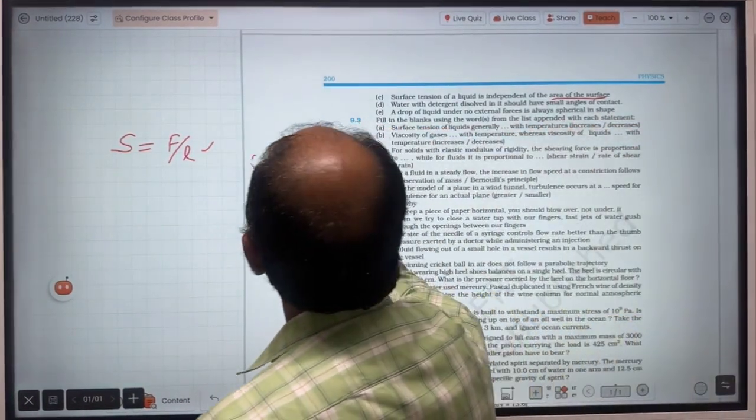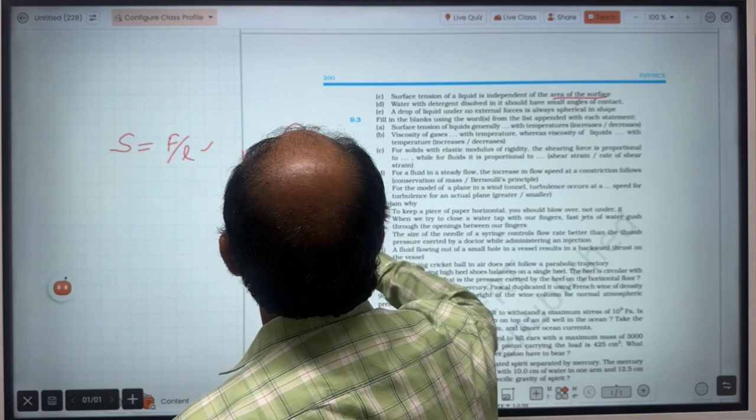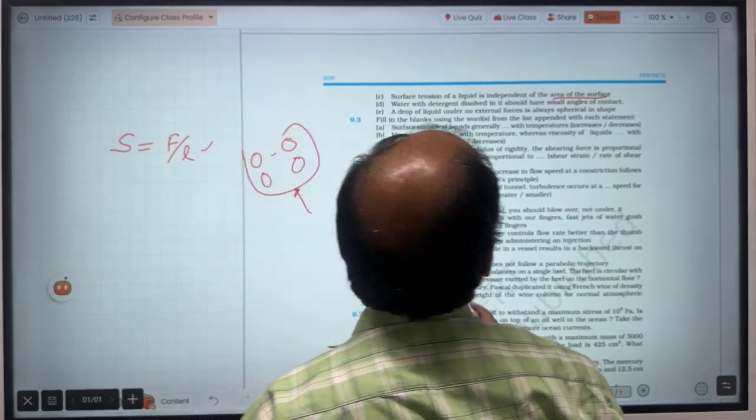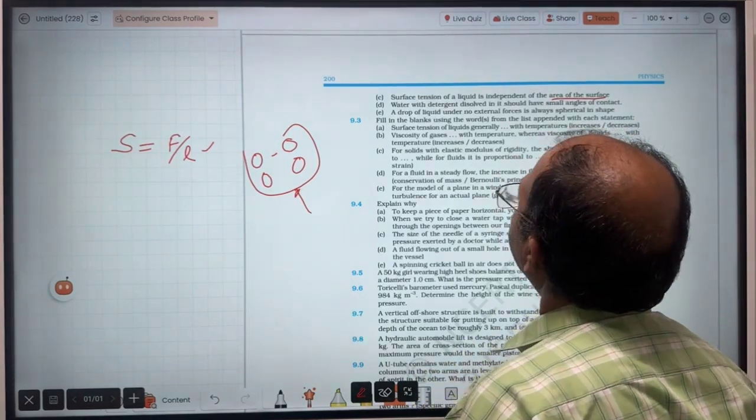What will happen? Gas molecules, if you heat it, suppose they are contained in a container, then they will try to move closer to each other. So it will increase, while that of liquid will decrease.